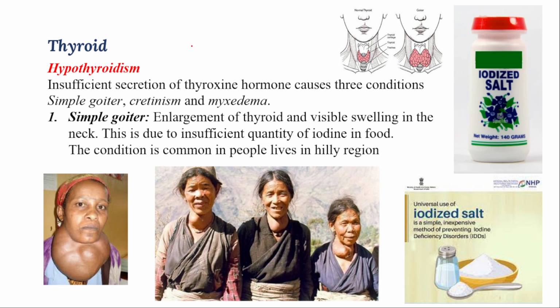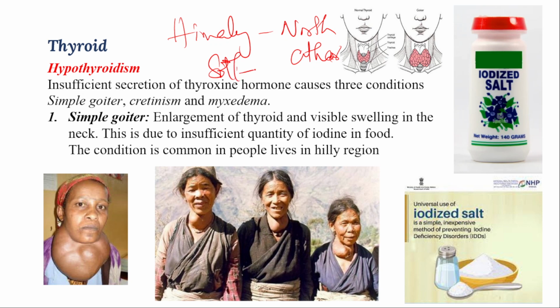You can see in mountain regions like the Himalayas as well as in the northeast regions, they are less in touch with the shore, right? Because of that, the soil of the Himalayan region as well as the northeastern region will have less iodine in the soil.